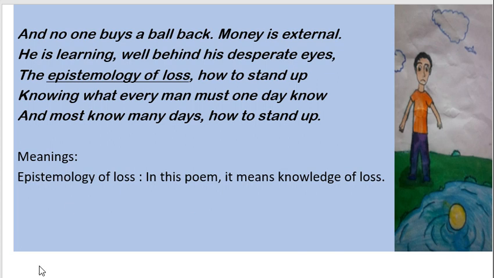So, we should know how to bear loss, how to tolerate it, and how to proceed further in life. How to stand up का मतलब है कि life में हम फिर आगे कैसे बढ़ें, क्योंकि we can't brood on the things which are lost because we have our responsibilities, we have our duties which are to be fulfilled. इसीलिए we should learn how to stand up. So in this way we have seen that the poet has tried to convey a very important message which is for all of us. Now here the meaning of epistemology of loss means knowledge of loss.